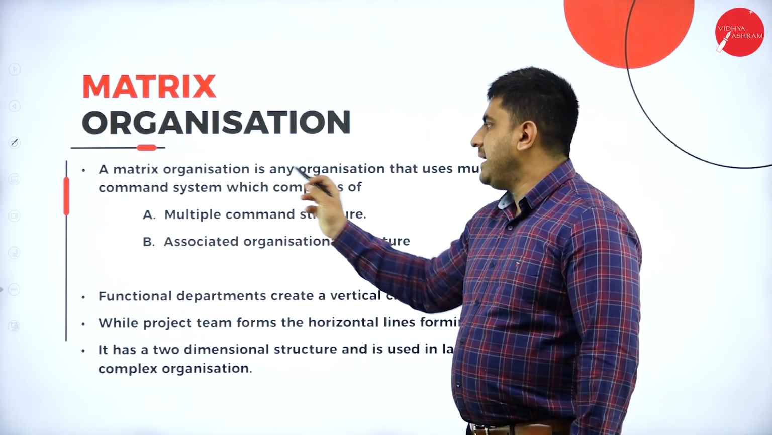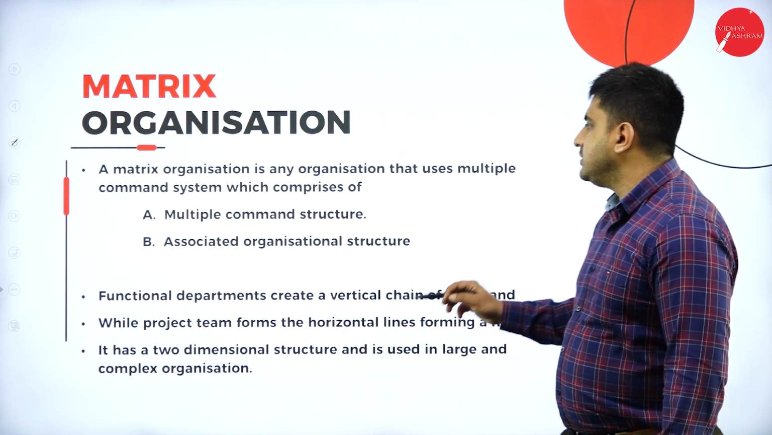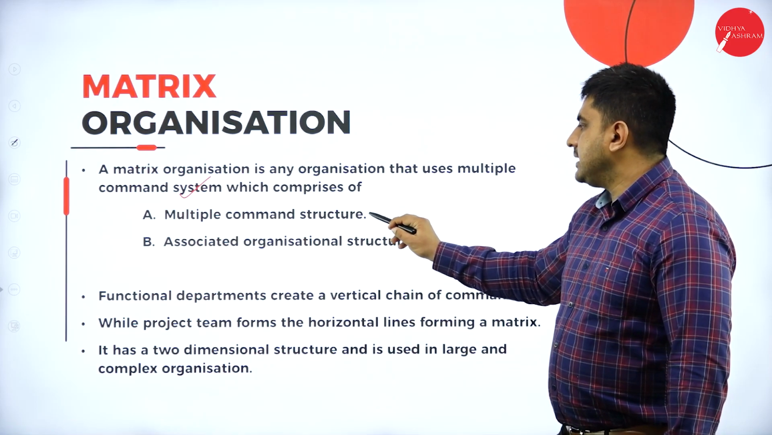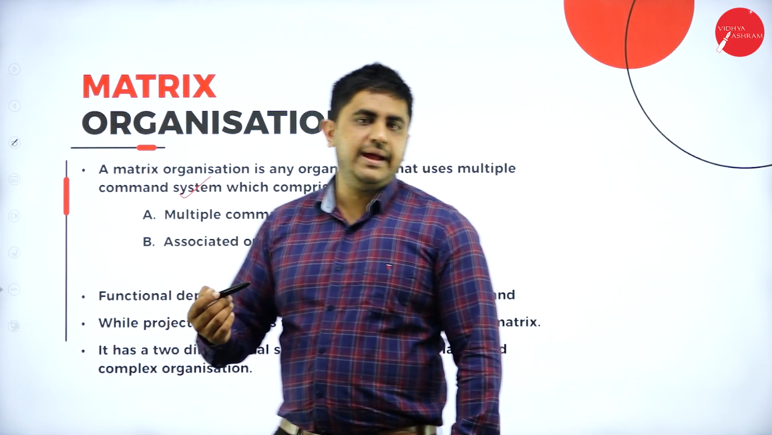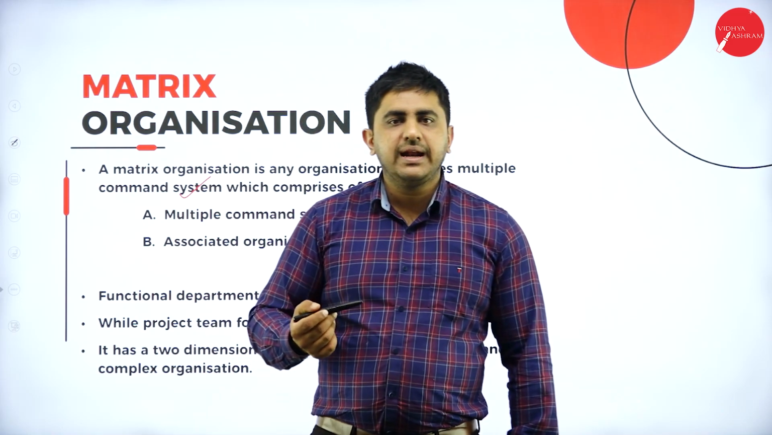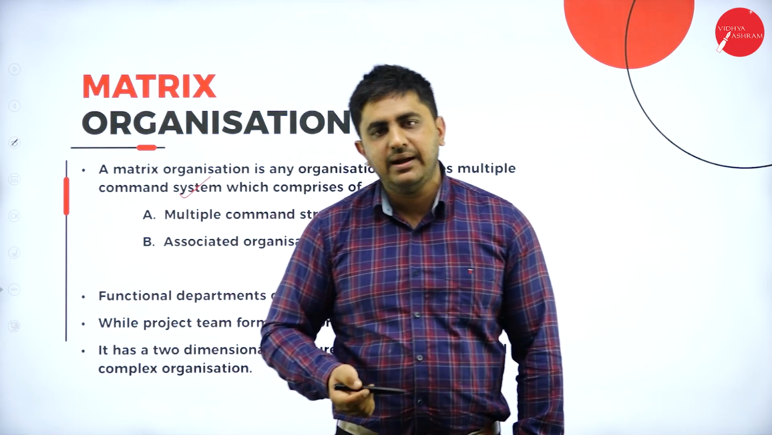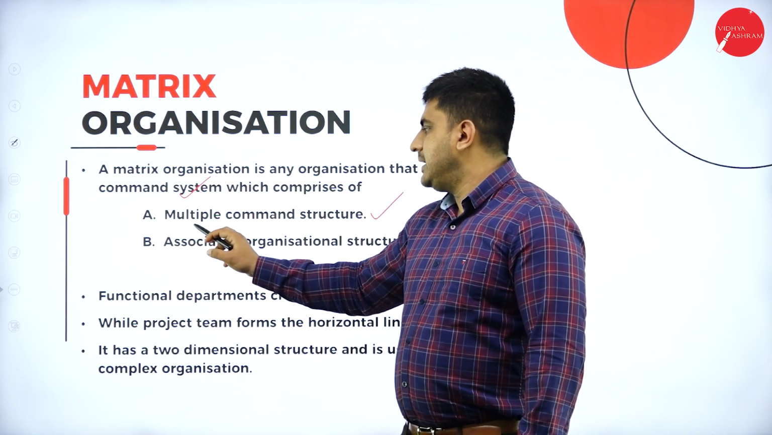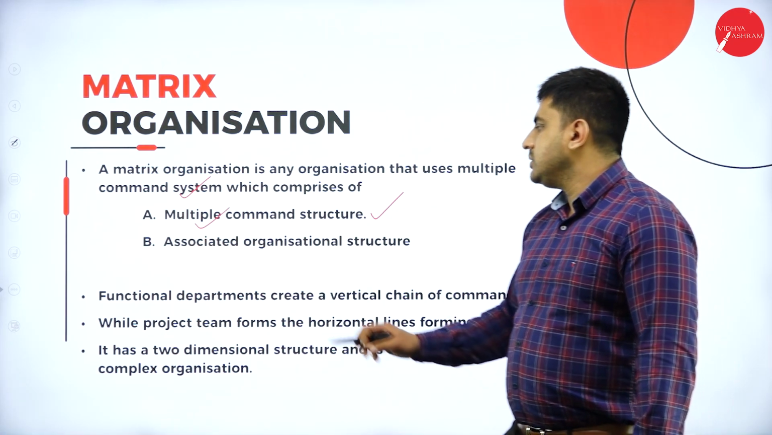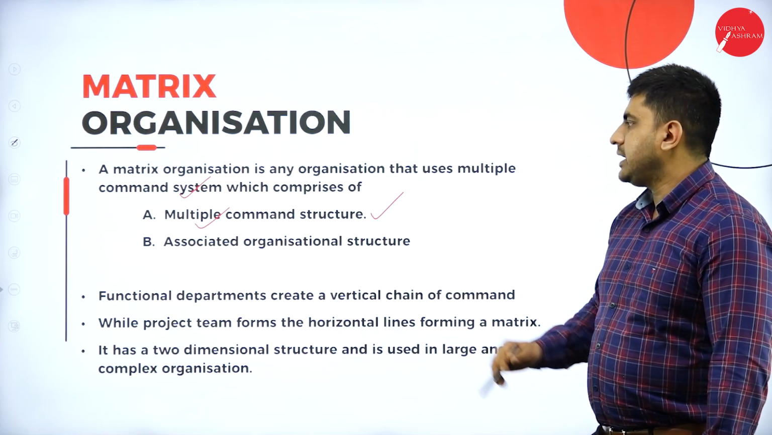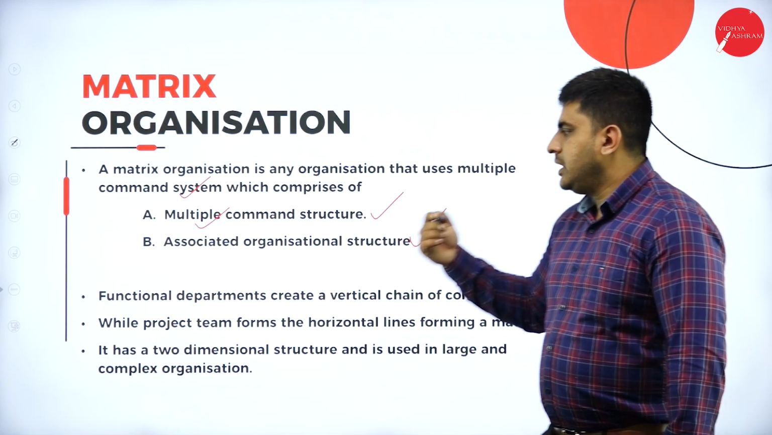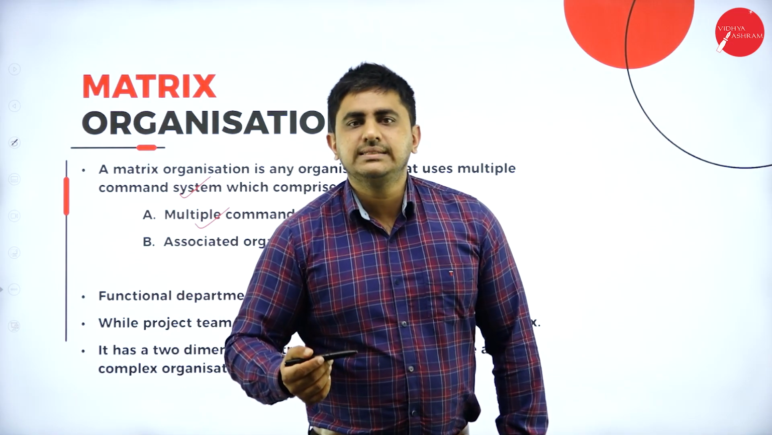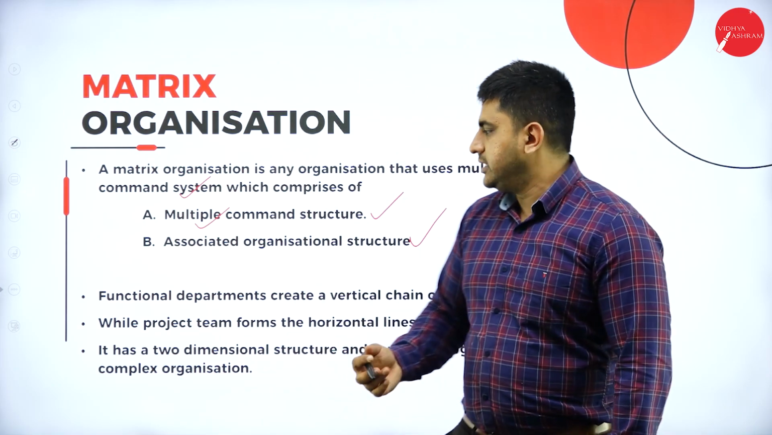Next, a matrix organization is an organization that uses a multiple command system, which comprises a multiple command structure. Here the departmental heads like the finance manager, marketing manager and production manager are also giving commands. At the same time, the project manager is also giving commands. So that is a multiple command structure. Associated organizational structure: along with the functional structure, one more structure that is associated, that is project structure.